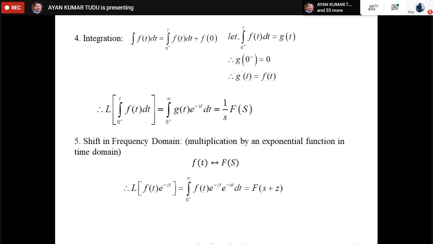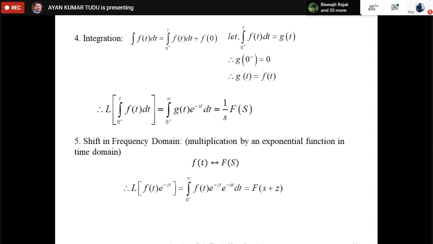Again, for a definite integral the Laplace transform is F(s) by s, whereas for an indefinite integral it is F(s) by s plus f(0 negative) by s.